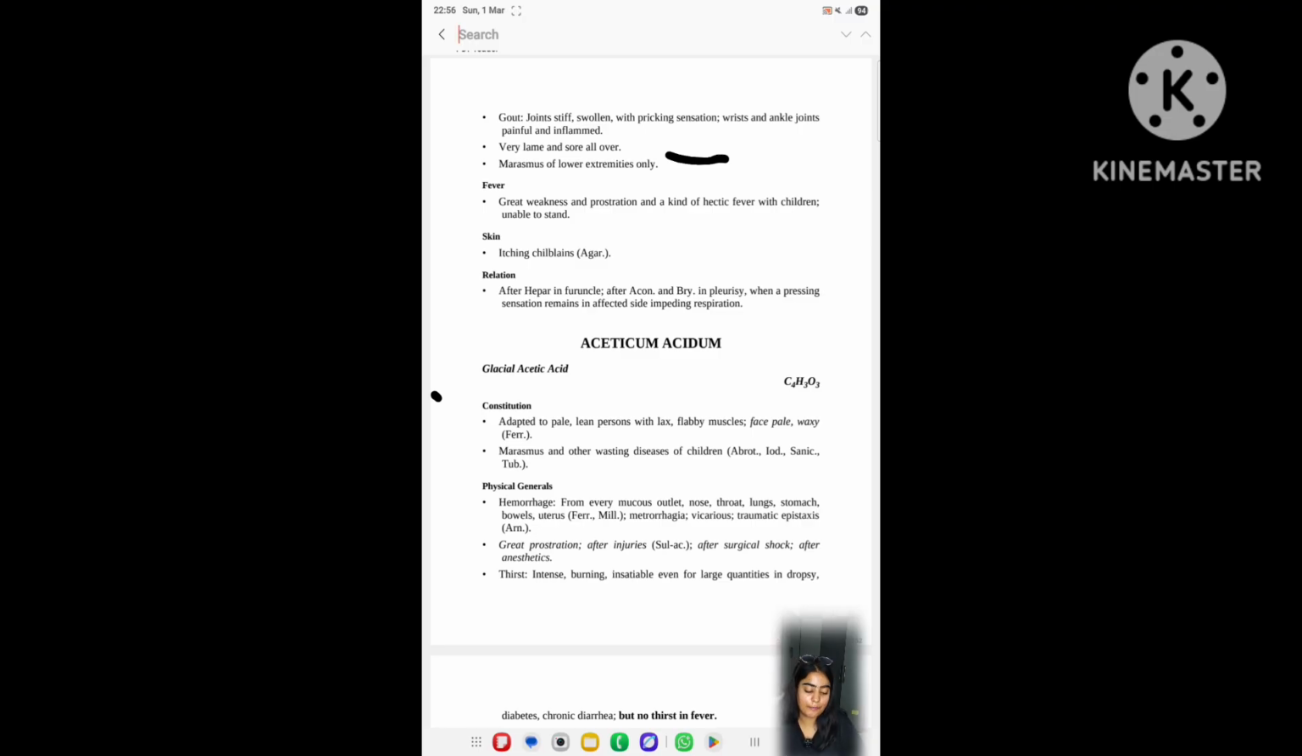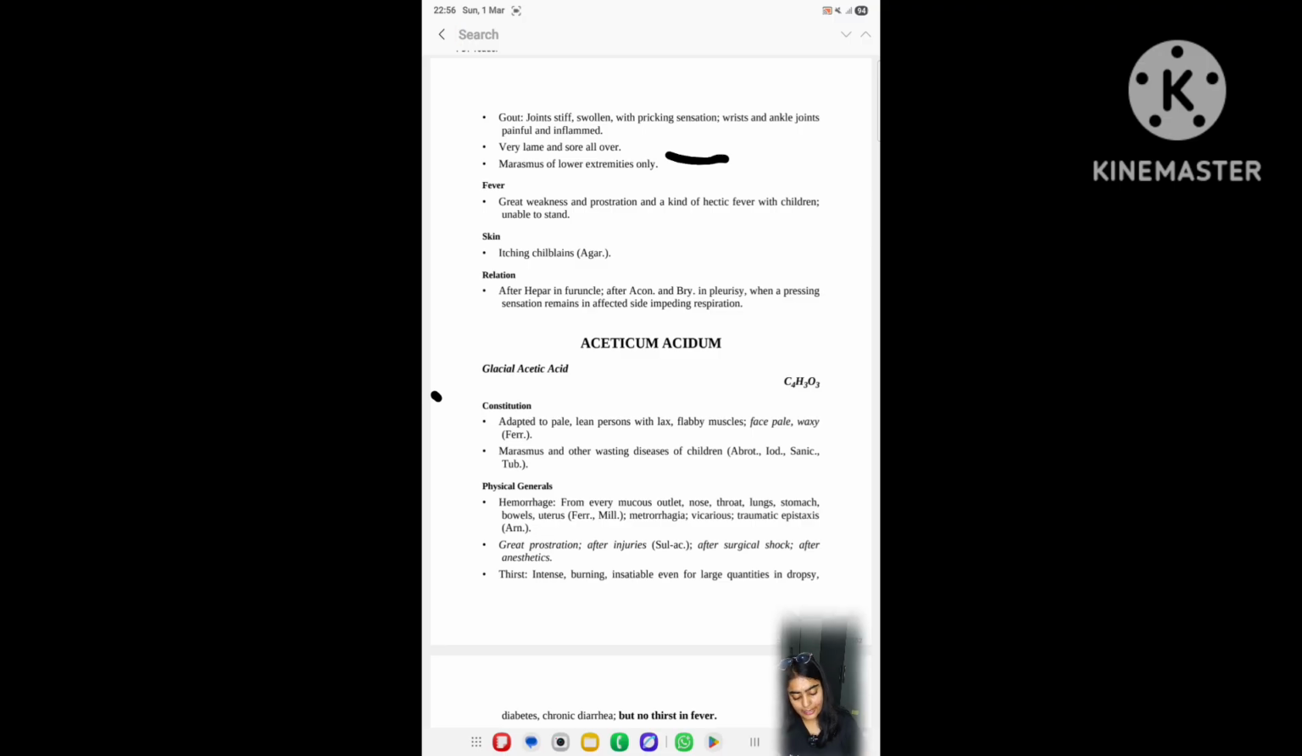What is hectic fever? Listen. Hectic fever is temperature swinging a lot. Unable to stand: we remember that this same point is in Aethusa 2. Here we see that children can't stand, unable to hold up the head. You have to write the page number, Abrotanum 1.